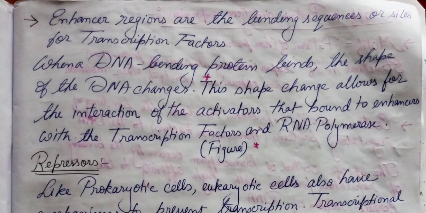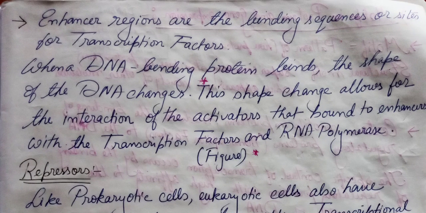Enhancers are also the binding sites for your transcription factors. There is a DNA bending protein which will bend the DNA. When a DNA bending protein binds, the shape of the DNA changes.